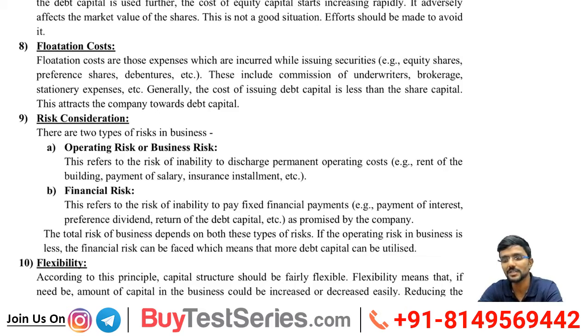If the company is not able to make sufficient profits to pay their investors, that is called operational risk or business risk. There are two types of risk: financial risk, and operational or business risk. I suffer operational risk if the company is not able to make sufficient profit. There will be financial risk if there is a debt component in my capital structure.